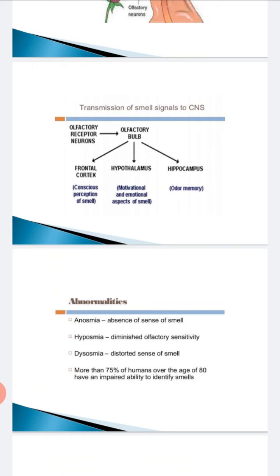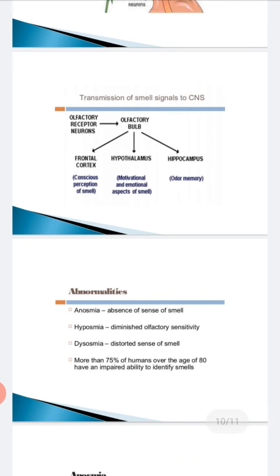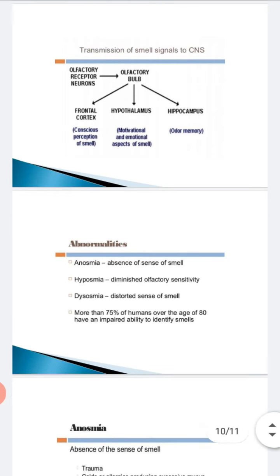Now sometimes abnormalities occur. What is anosmia? That is the absence of the sense of smell. Hyposmia is diminished olfactory sensitivity, and dysosmia is a distorted sense of smell. We have seen that in 75% of human beings after the age of 80, the ability to identify smell is impaired.